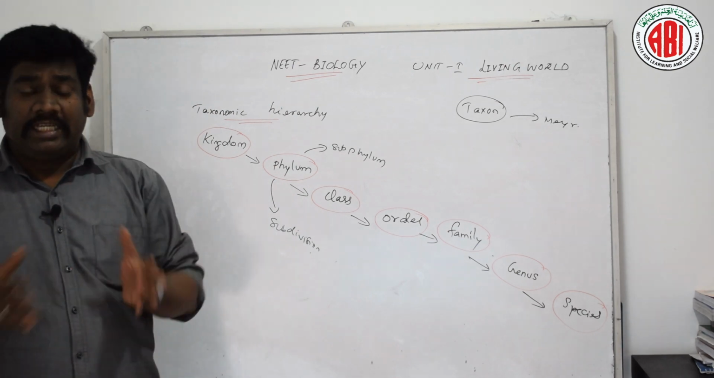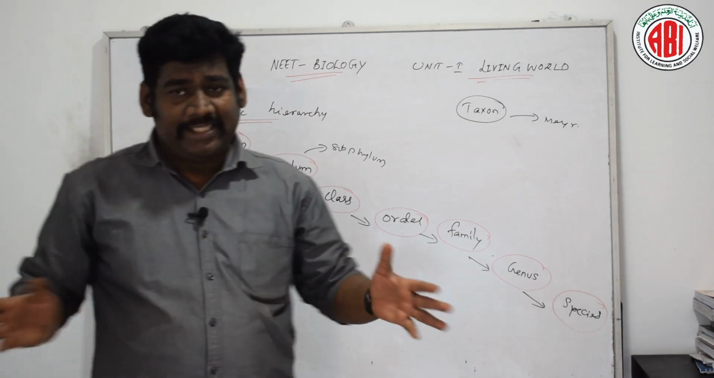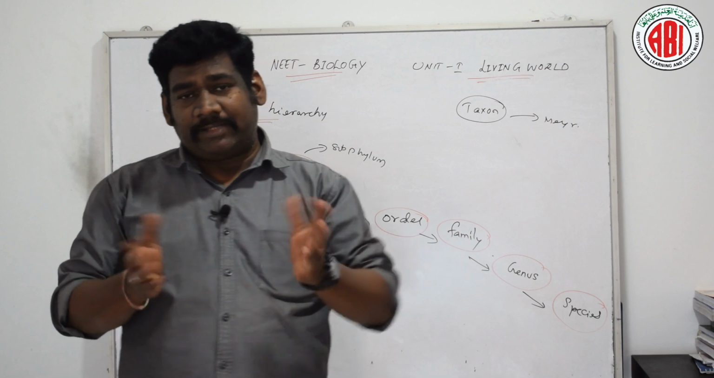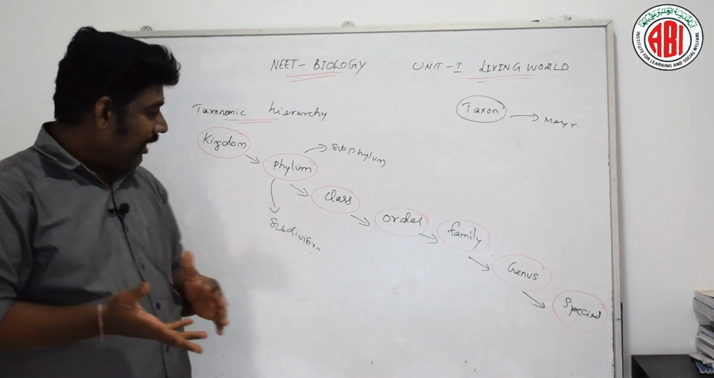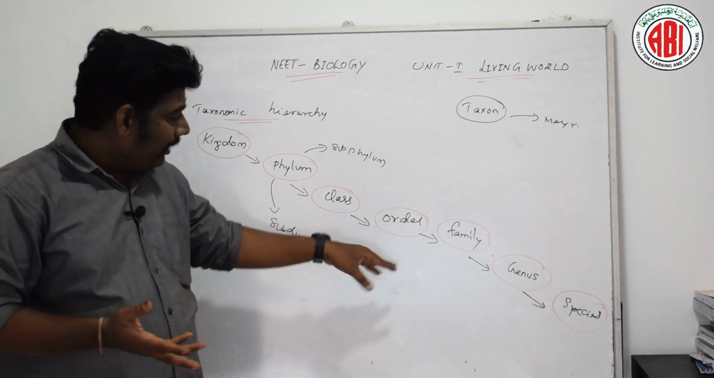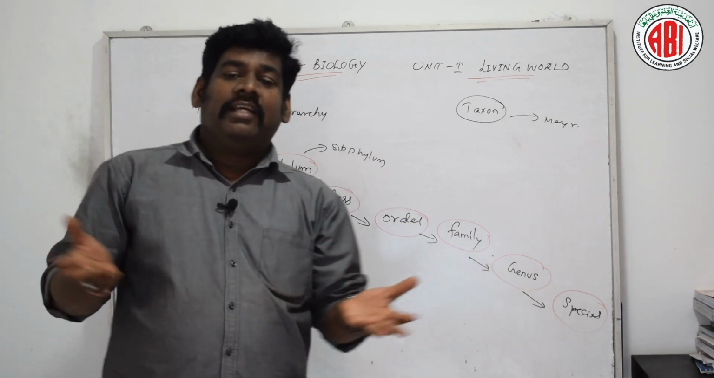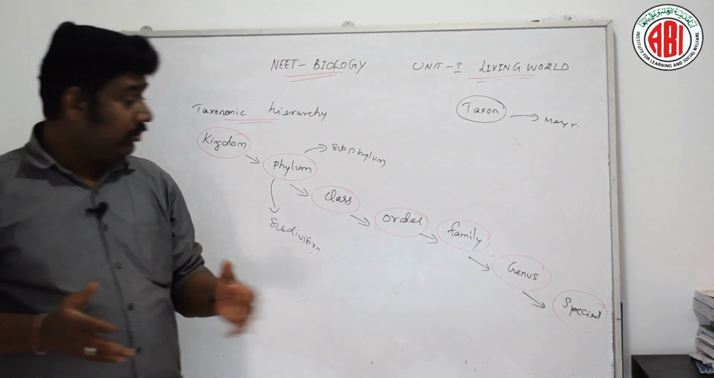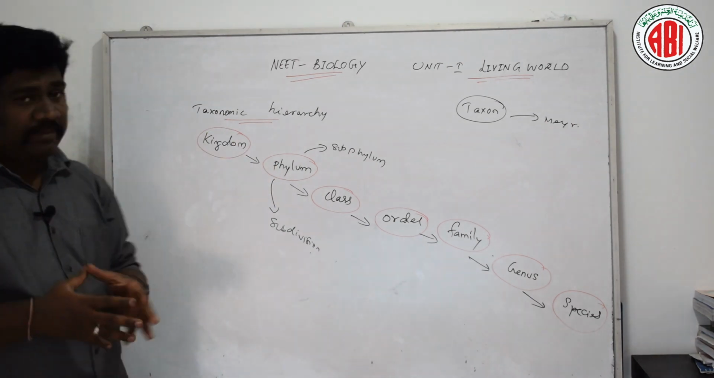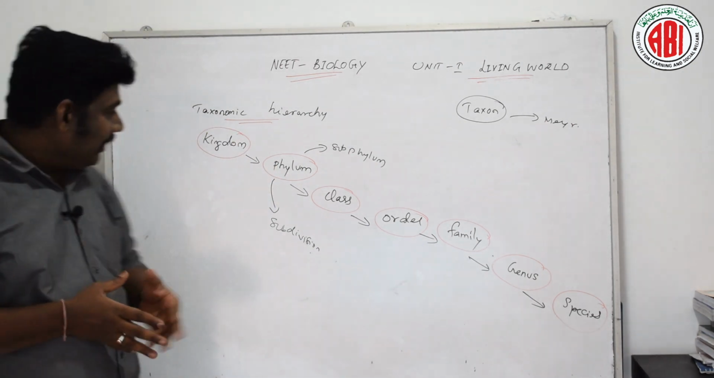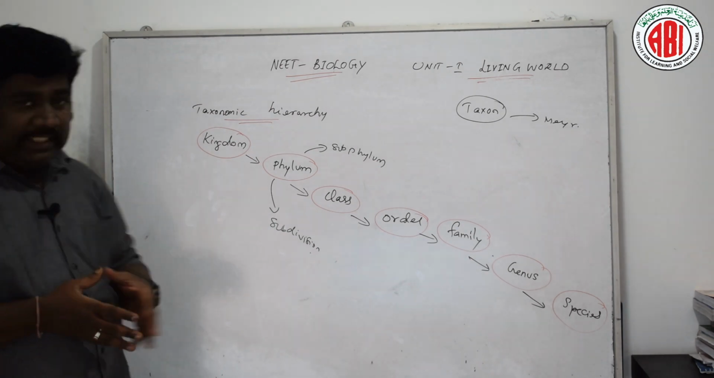Apart from this, there are certain obligate categories like subphylum, suborder, subclass, then superclass, superorder, superfamily. So these are all obligate categories also included in this taxonomic hierarchy. Now let us discuss each category one by one.